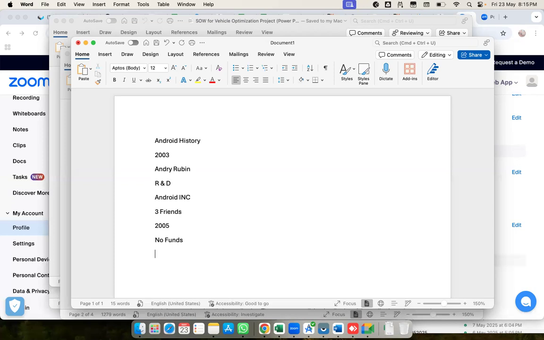Then in the year 2007, Google accepted their request and was ready to invest some amount in this company. That means Google would acquire this company, Android Inc., in the year 2007. While acquiring, Google asked what their future plans were.